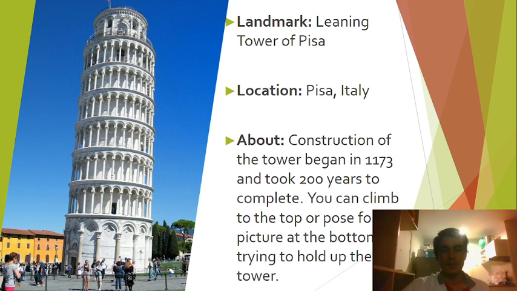About it: construction of the tower began in 1173 and took 200 years to complete. 200 years. You can climb to the top and pose for a picture at the bottom trying to hold up the tower, right? As everyone does.